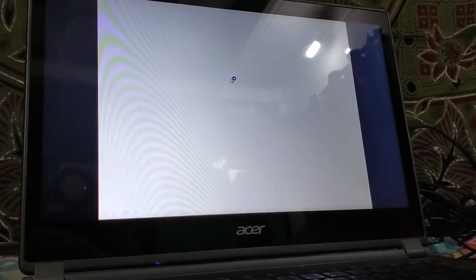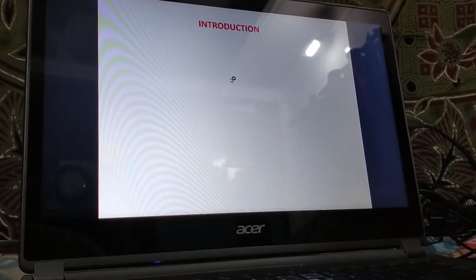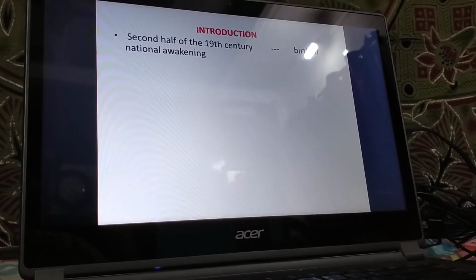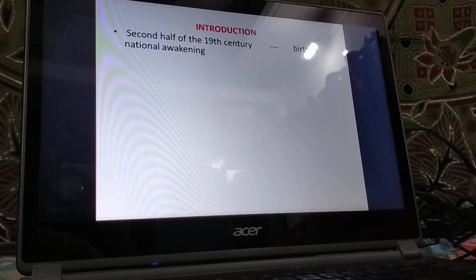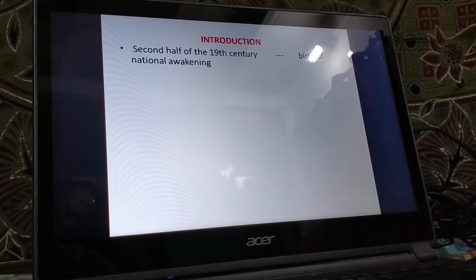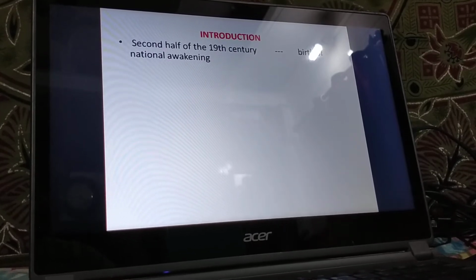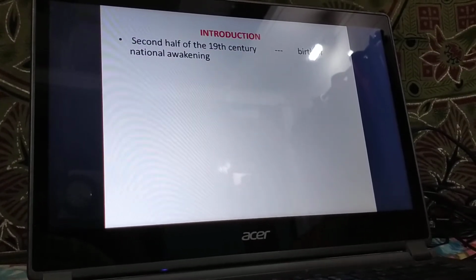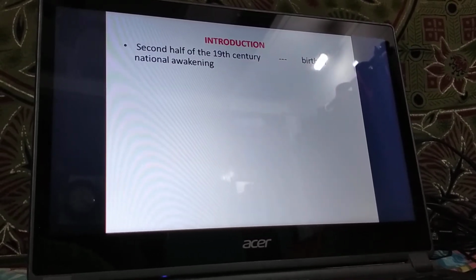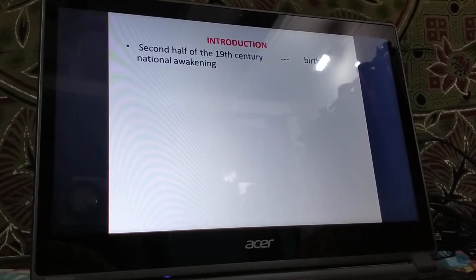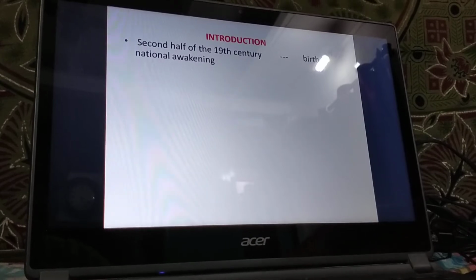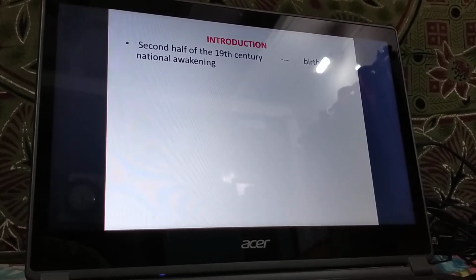Let's move ahead now. Let's see the background. Now why was it important, or how did the national feeling arise among the Indians? We have already seen in chapter 1, first war of independence, that there were a lot of revolts, or rebels, that took place in different parts of the society. Now these revolts were basically localized and scattered.